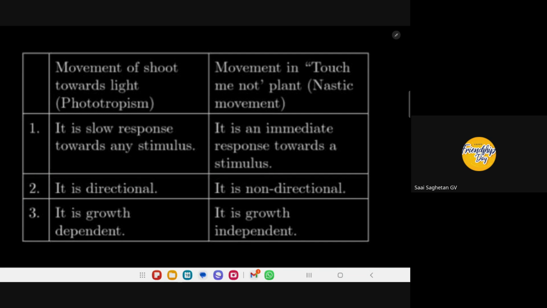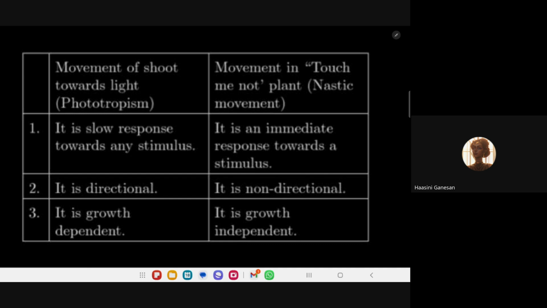To write the difference between the two, look at how it is written. Phototropism is a slow response towards a stimulus, whereas nastic movement is an immediate response to a stimulus. Yes. If we speak about direction, how is it? Ma'am, phototropism is directional, whereas nastic movement is not directional. Yes. And which is growth dependent, and which is not?